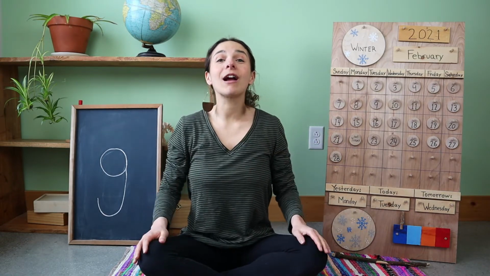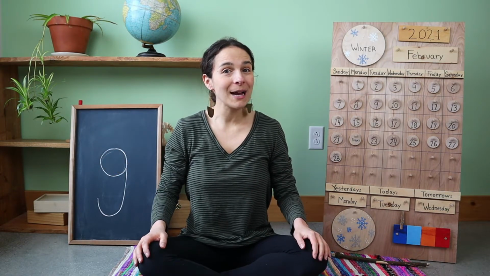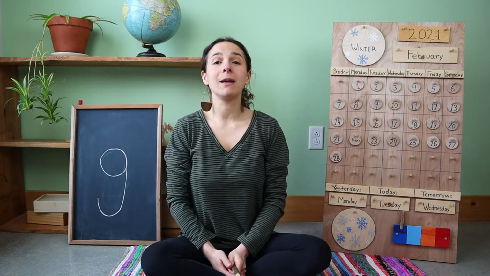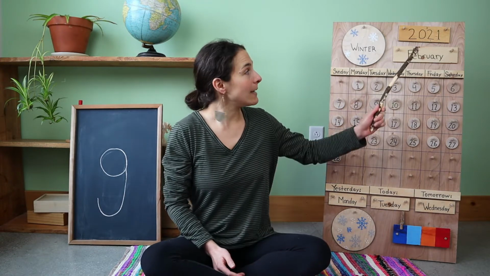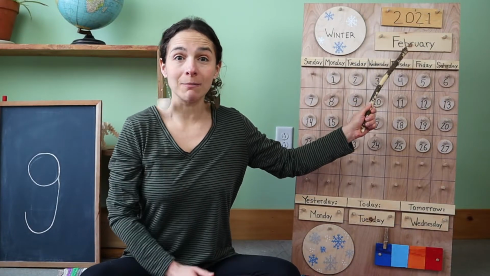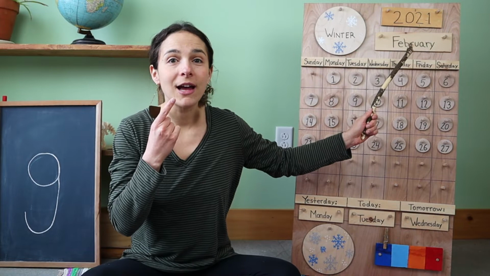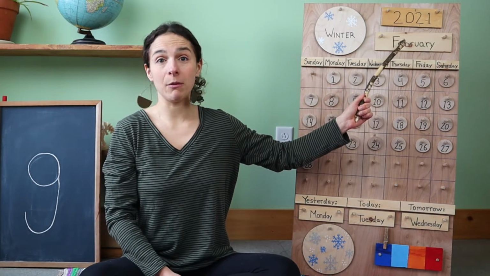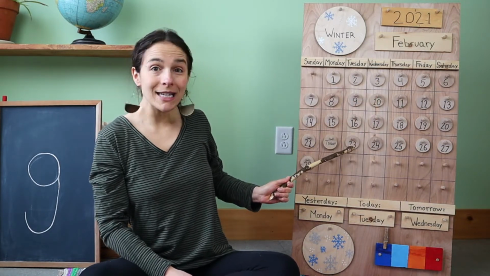I hope that you all are having a wonderful day so far. Are you ready to get started with circle time? I have my pointer stick right here, and the first thing that we need to do is start off with the date. Now when we say the date, we begin with the month, and the month is right up here. Do you know what the month is? I'll give you a clue. February. The month is February, and today is February 23rd.